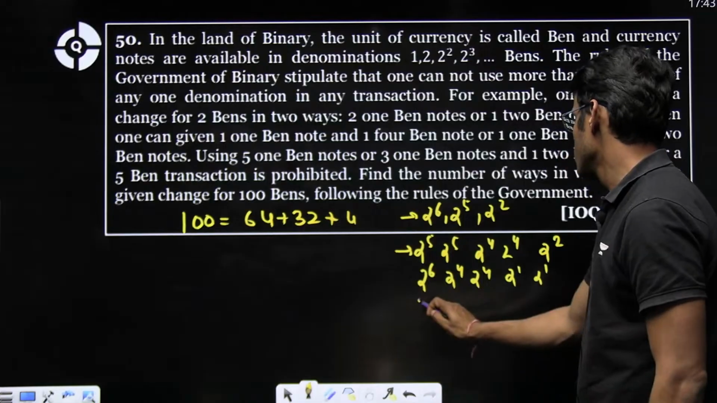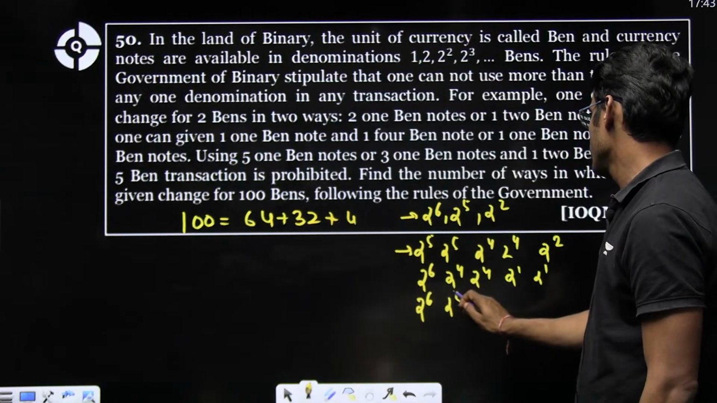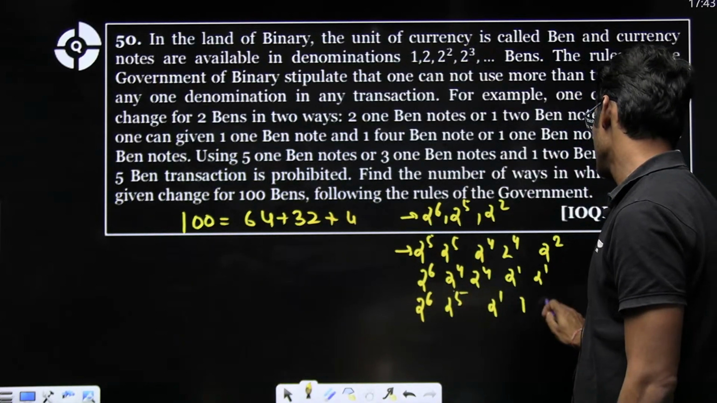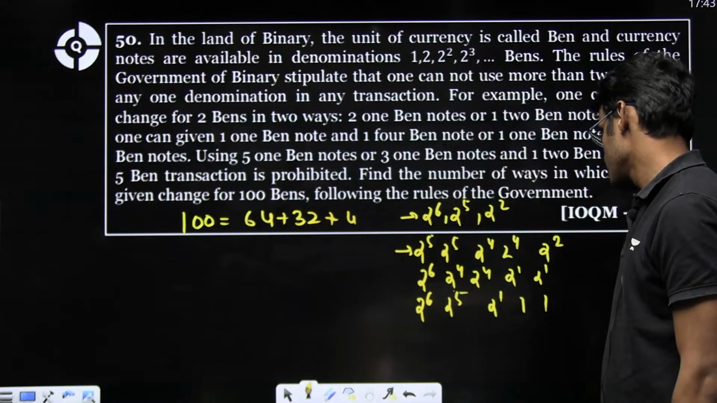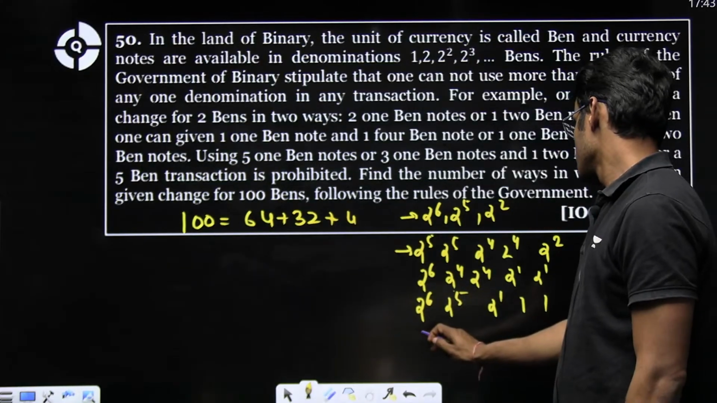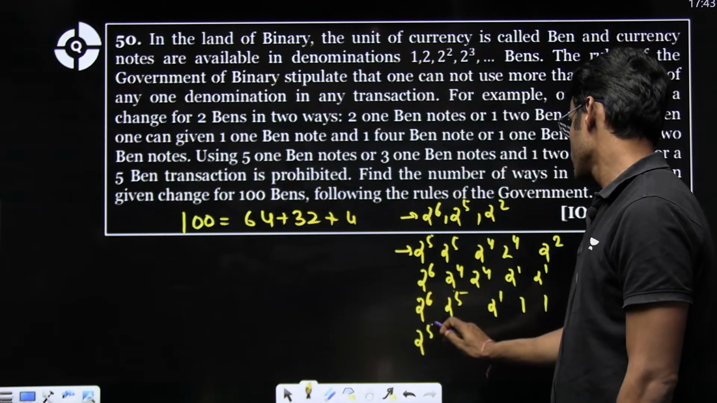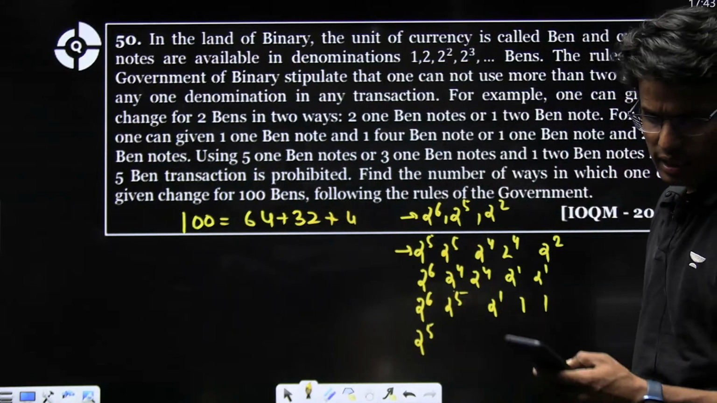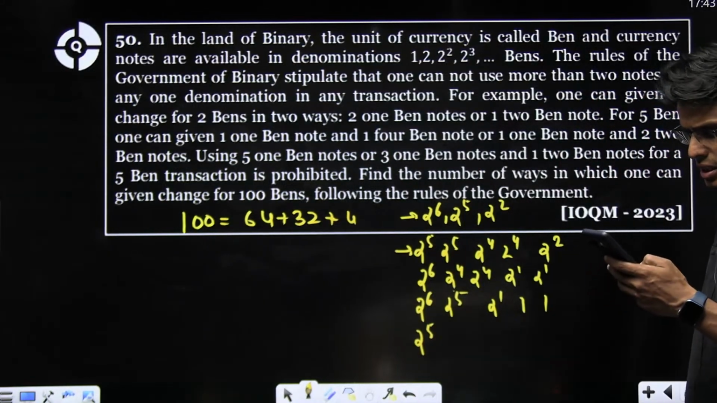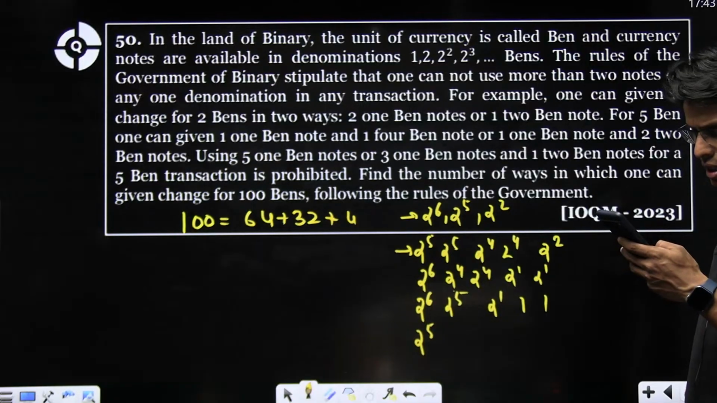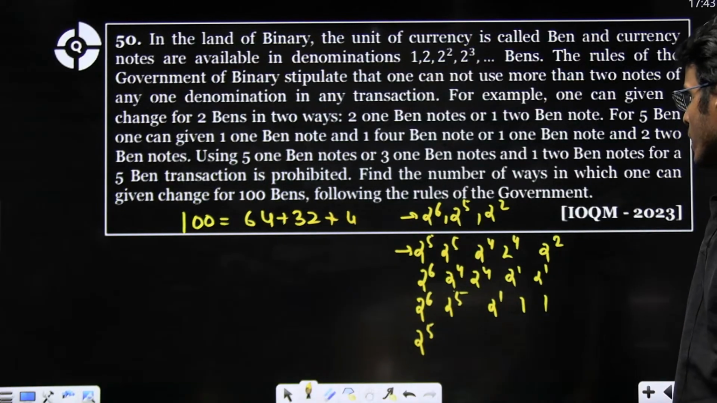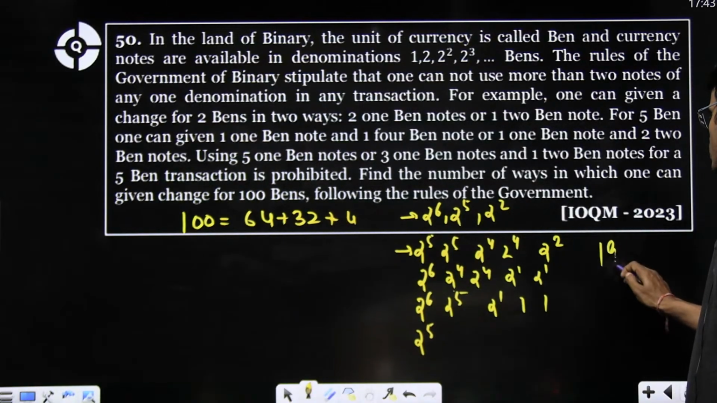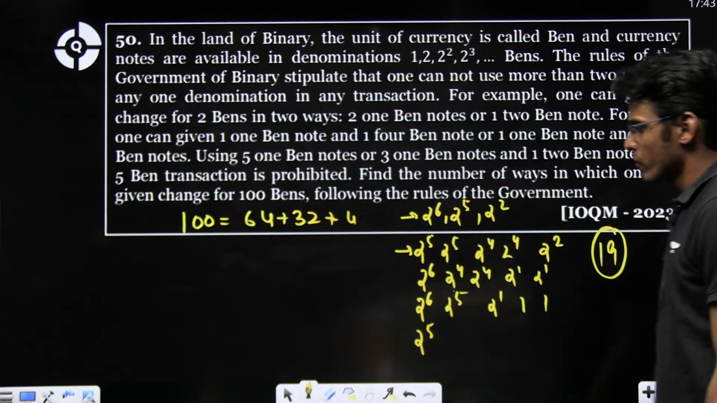And then 2 to the power 6, 2 to the power 5, 2 to the power 1, 1, 1, right? 2 to the power 5. So yeah, it can have many cases, right? Like this. I can clearly see, and we just have to manually count it. So in total there will be 19 cases, right?